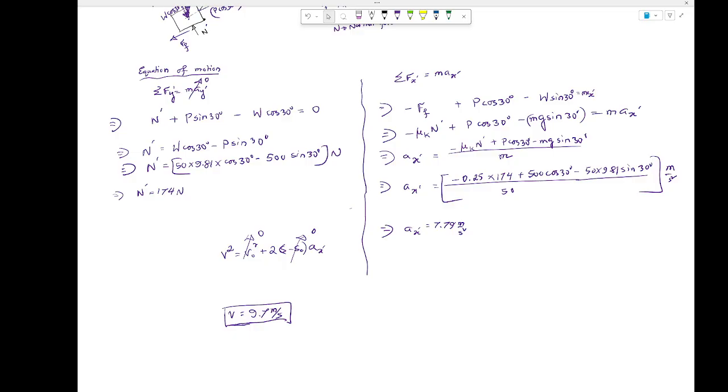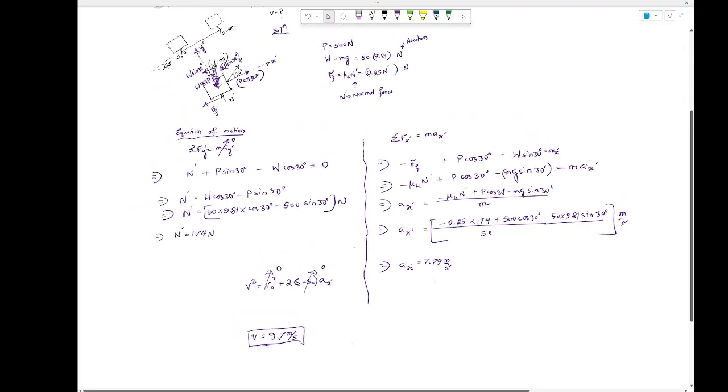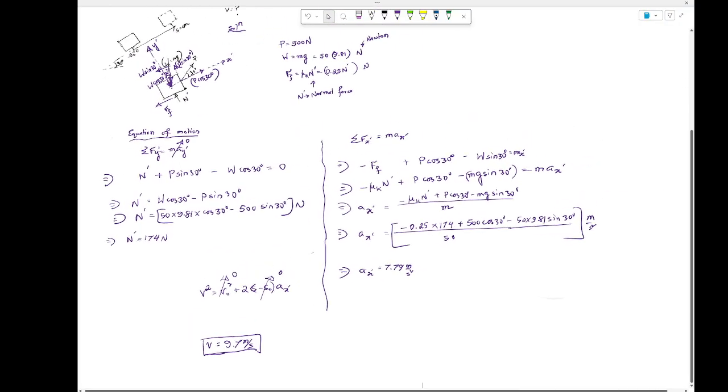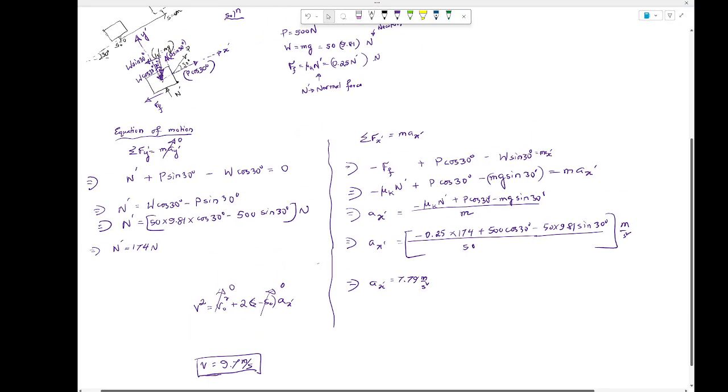Okay, so do you have the value of n prime 174? Yeah. Okay, so that means I might have a calculation error. Let me verify. So you have a negative 50 multiplied by 9.81 sine 30 plus 500 cos 30 minus 0.25. Did you check whether the angle is in radians or in degrees? Mine's in degrees. Okay, all right, let me check in another place. Okay, so a_x.